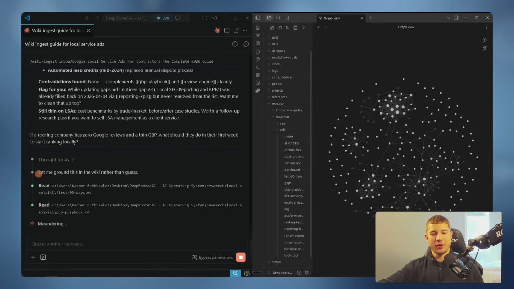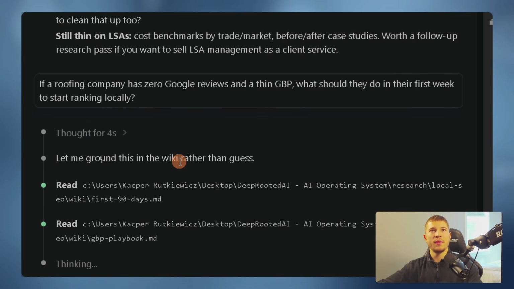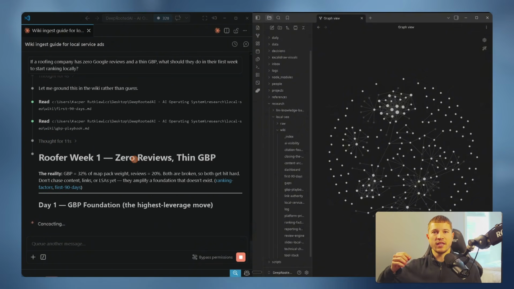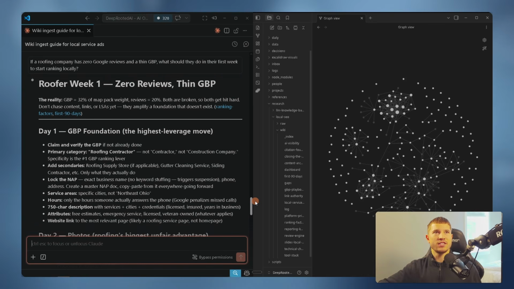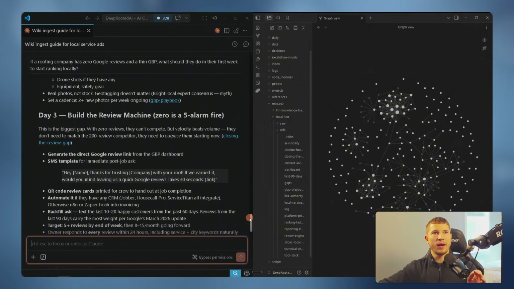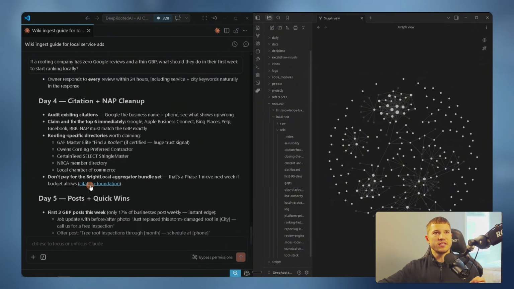And you can immediately see right here, Claude says, let me ground this in the wiki rather than guess. So this isn't some ChatGPT or some RAG just guessing. This is going directly to the source to get the answer to this question. And look at this answer and how in-depth it is. It gives us a full 7-day implementation plan about how we can start getting ranked locally. You can see here that it cites the articles that it found the information from.